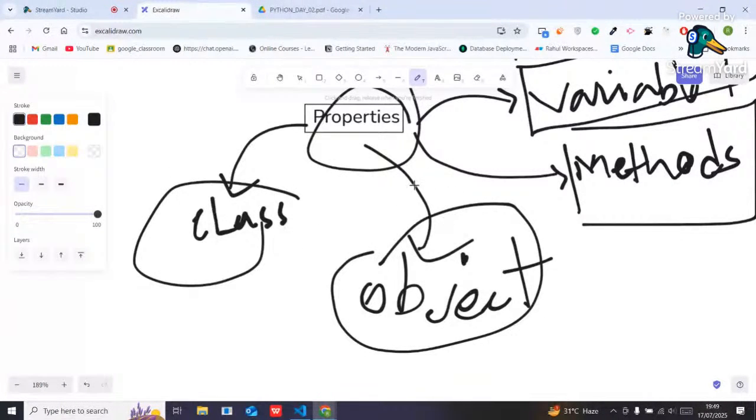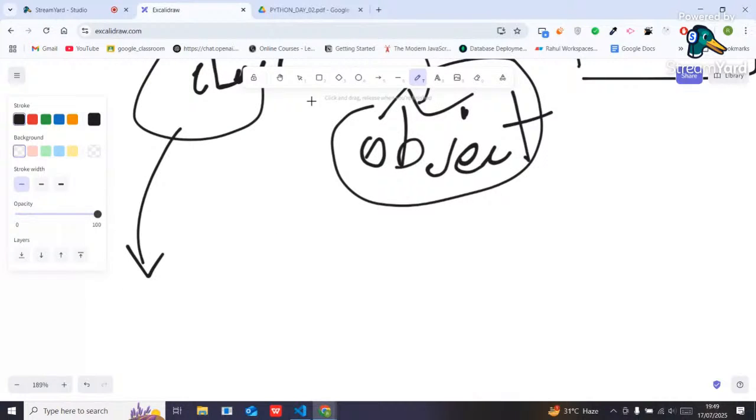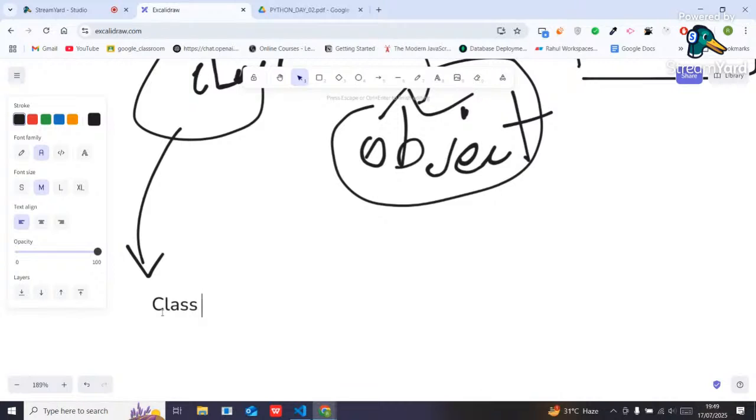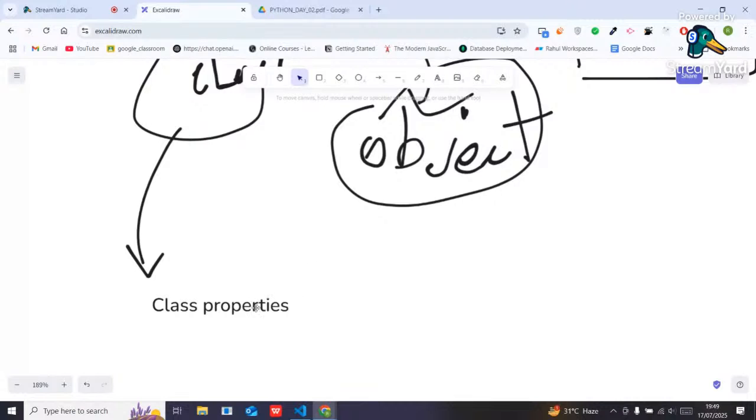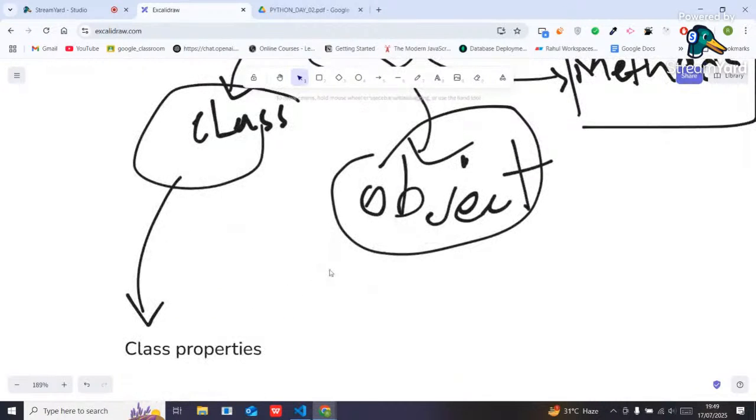Got it, people? Now suppose I store any data or any property inside a class, then the properties will be known as class properties. The properties I store inside a class will be known as class properties.